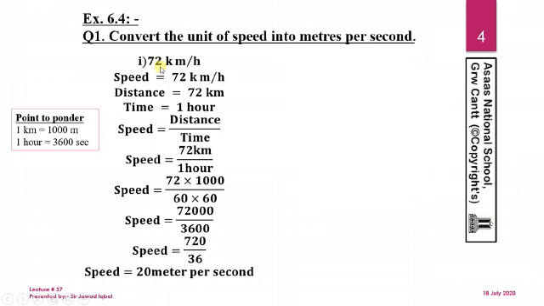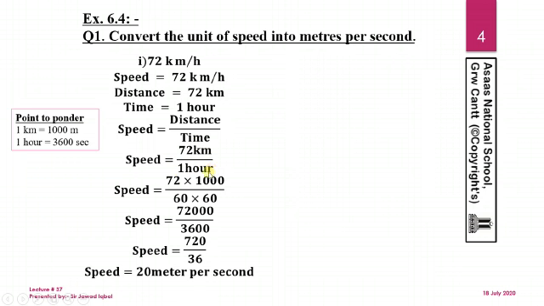The part number 1 is 72 kilometer per hour. Question number 1 is saying to convert the unit of the speed into meters per second. So we are going to change the units of 72 kilometer per hour into meter per second. Initially speed is equal to 72 kilometer per hour. From this speed we can assume that distance is equal to 72 kilometer and the time is 1 hour. According to the formula of speed, speed is equal to distance divided by time. So the distance is 72 kilometer and the time was 1 hour.